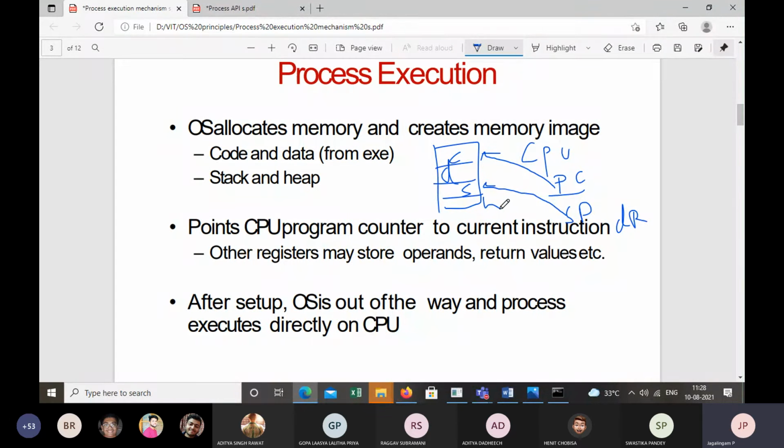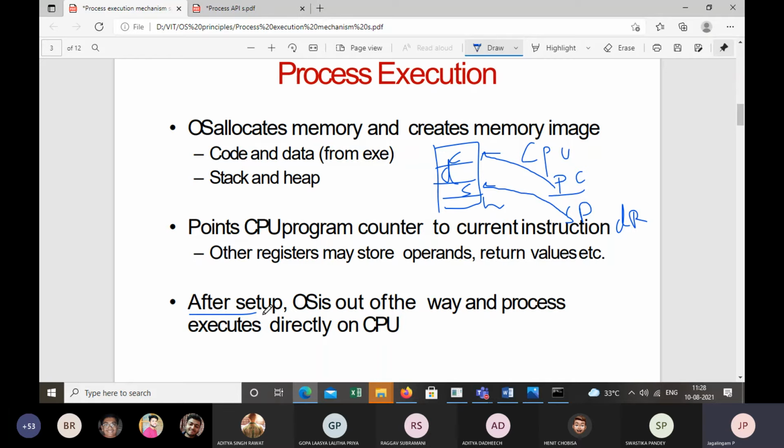Okay. Now, after the memory, registers, CPU, and files are all set up by the operating system, once everything is set, the operating system is out of the way. Okay, understand this?